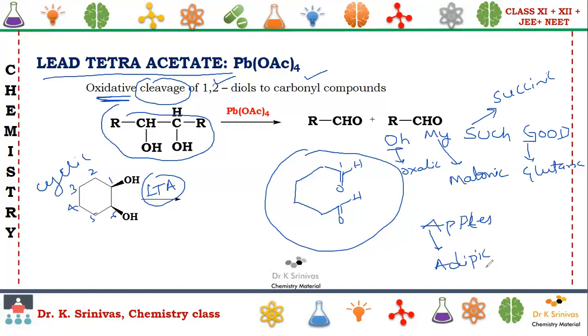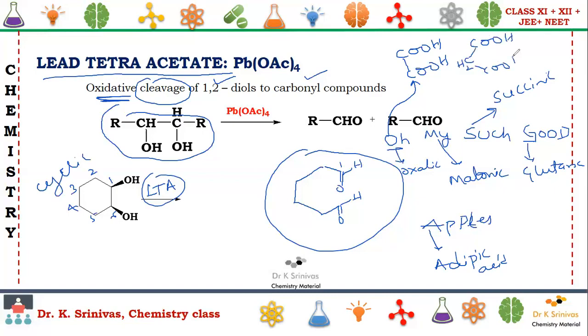Now let's try to understand this. Why are we discussing this mnemonic? Oxalic acid, I am writing here COOH bond COOH. Here we are adding two carboxylic acids. Now let us have CH2 in between these two.